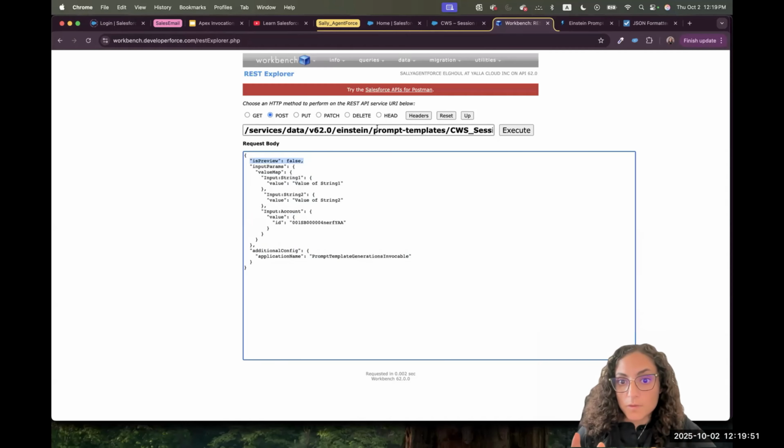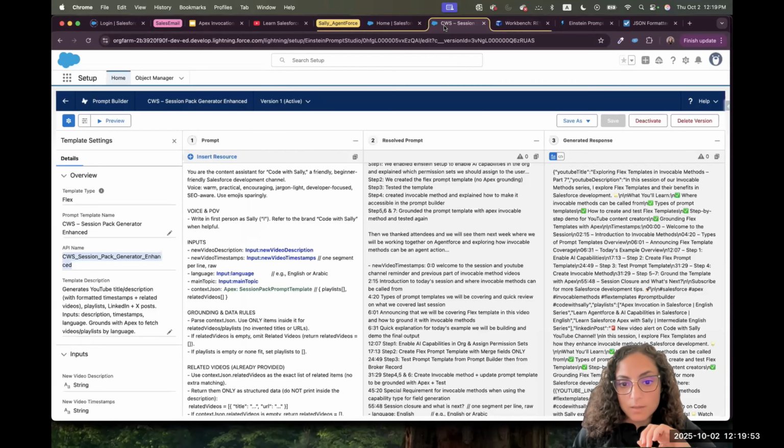What's the difference between false and true? When I say it's a preview and I said no, that means I'm interested to get the response, the generated response I wanted back from the LLM. If we set isPreview to true, that means I want to get the resolved prompt only. Like I want to take the prompt that includes merge fields, apex grounding, and I want you to resolve it and show me the output.